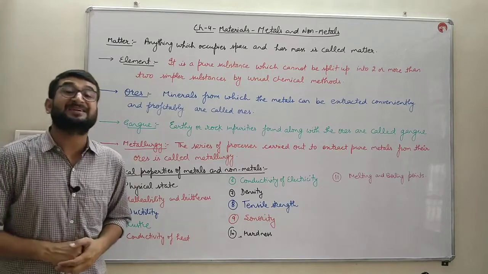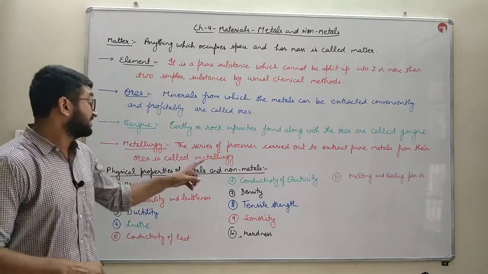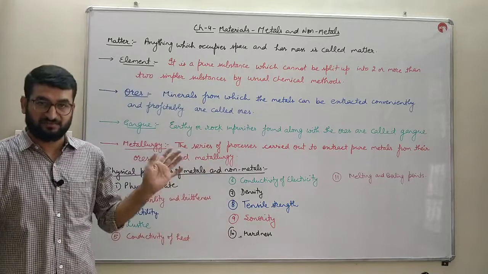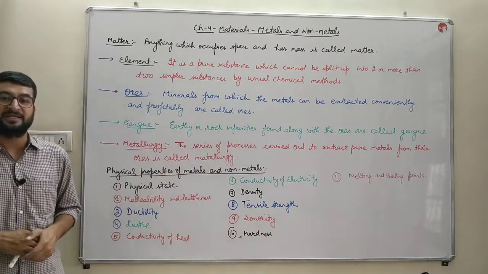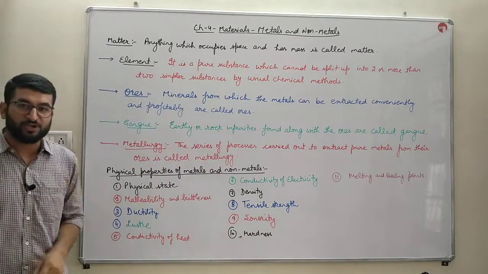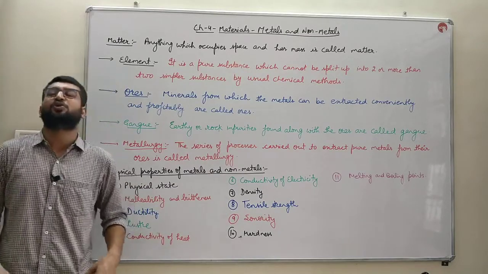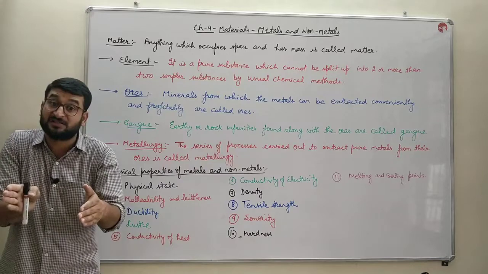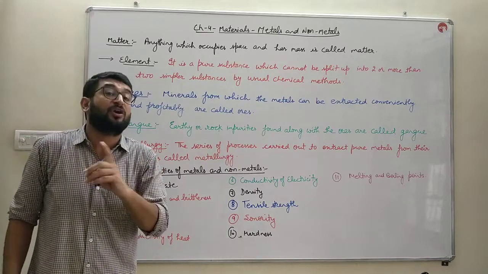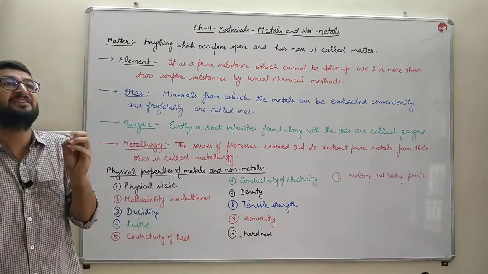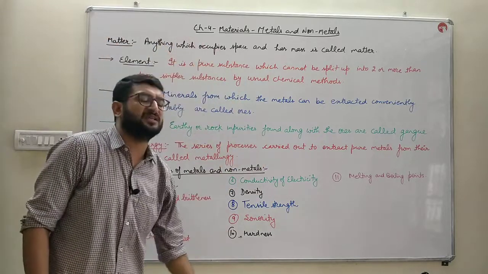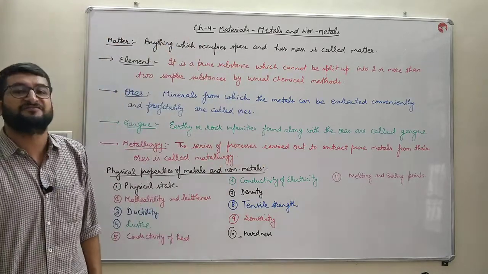unbending, do not break easily. Metals have high tensile strength. They do not break easily, except sodium, potassium and lithium. Lithium, sodium and potassium are the metals, but they are not very hard. They do not have very high tensile strength. They can easily be cut with the help of a knife.